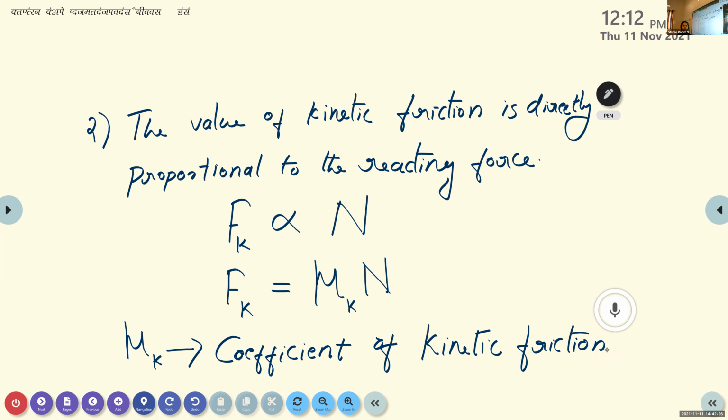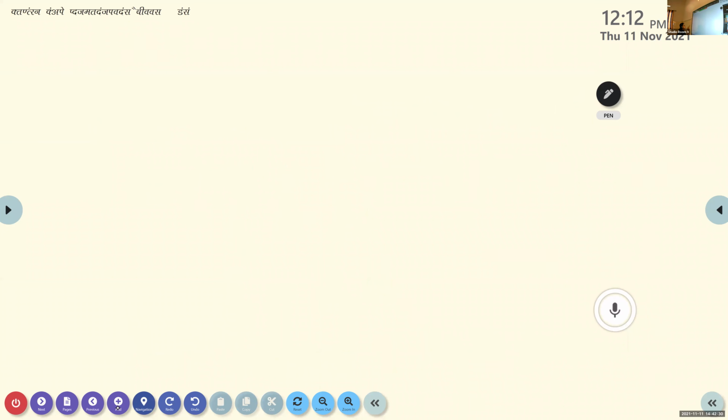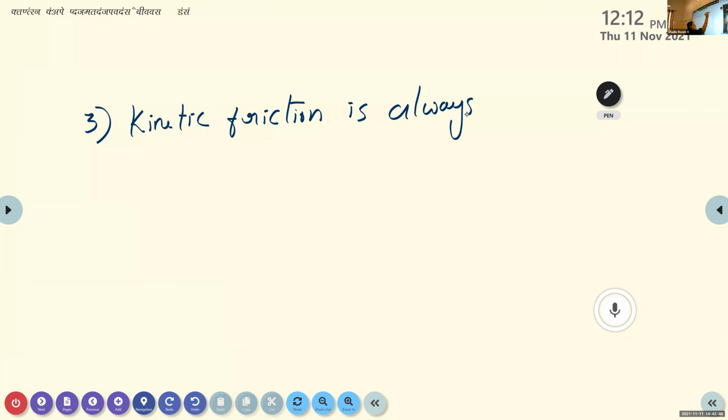Now the third law of kinetic friction. Kinetic friction is always less than static friction.